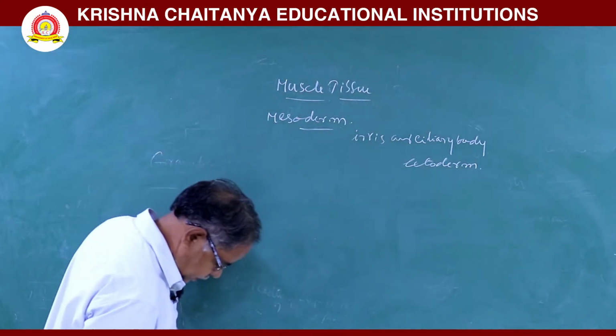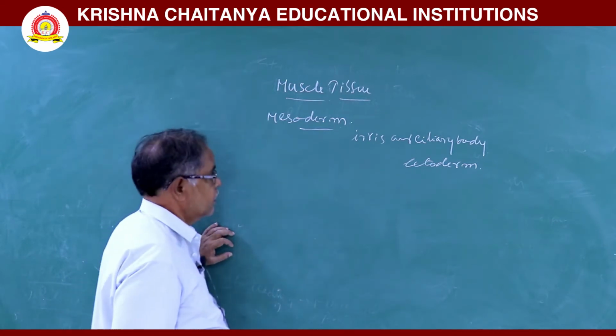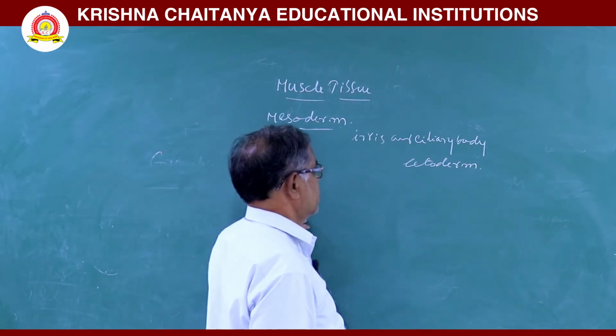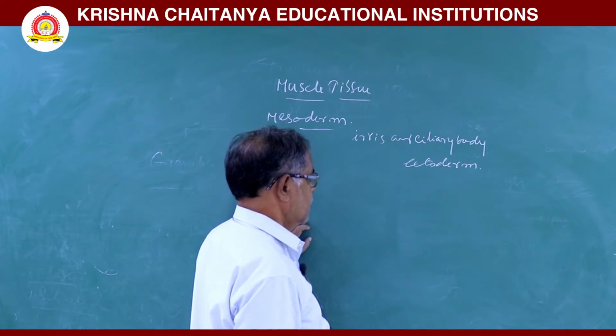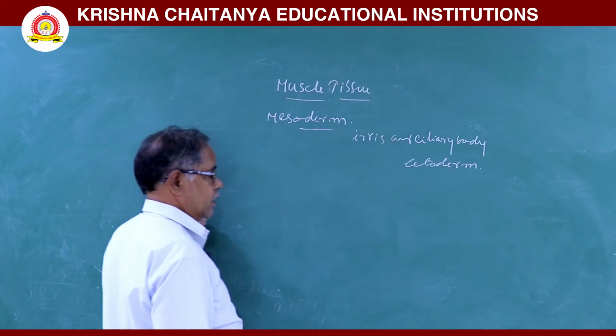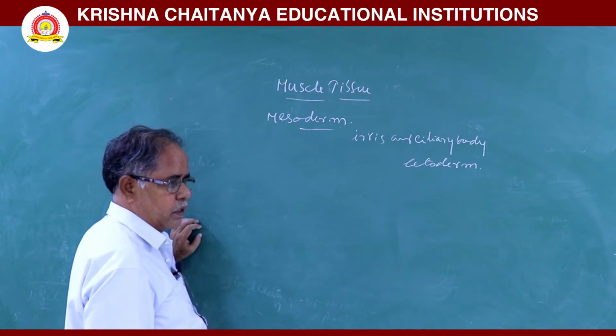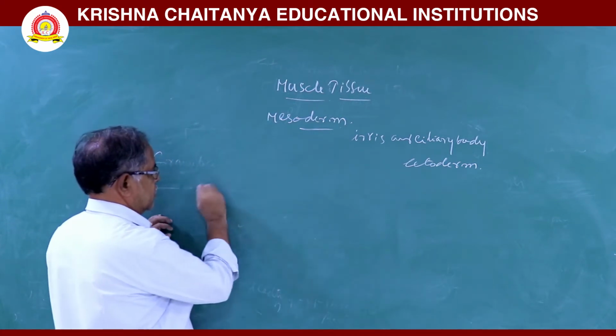Muscles are originated from mesoderm, but muscles of iris and ciliary body are originated from ectoderm. Next, muscle shows three properties.